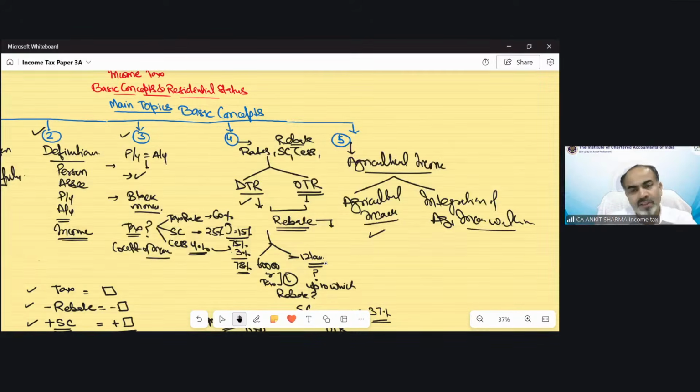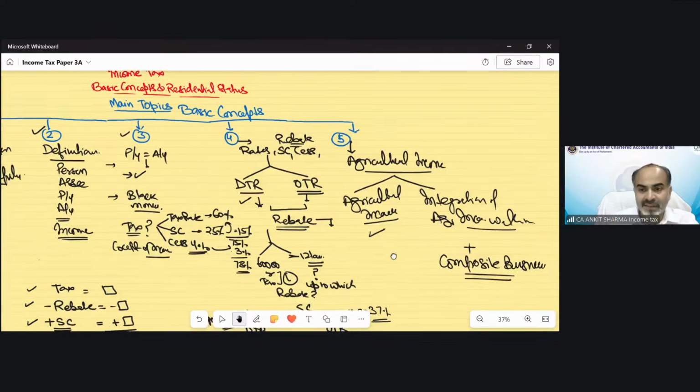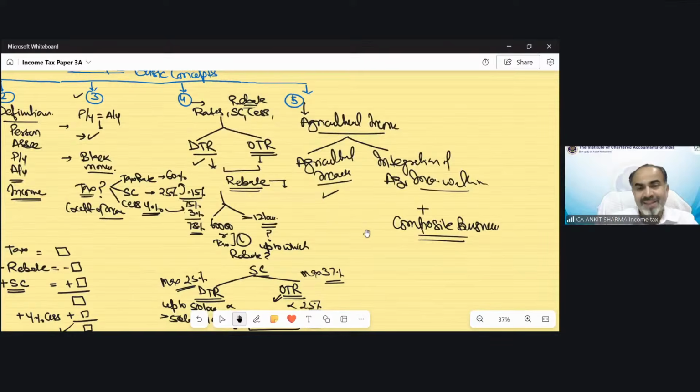The steps we have discussed with an example in detail in that chapter. And last but not the least, one more numerical concept was composite business. In case of agricultural business, there could be composite business cases. Composite business means when there is any activity in which agricultural as well as non-agricultural activities are involved. Those businesses are called composite business, like making sugar from sugarcane. So there would be two parts, agricultural activities and non-agricultural activities.